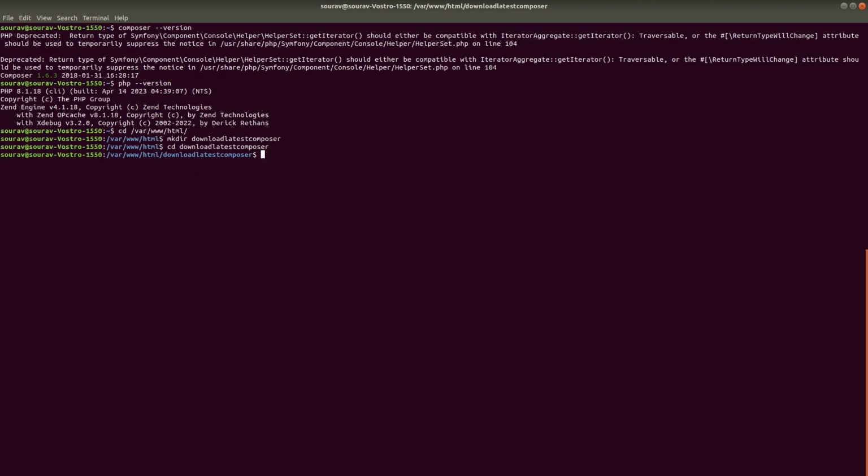The first command to install Composer into the project directory is php -r copy. That copy command means copy the composer-setup.php file from this host address.